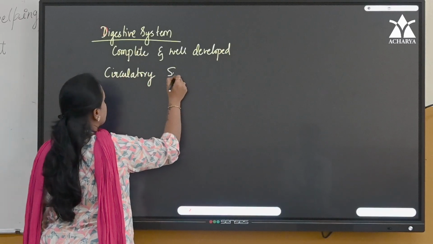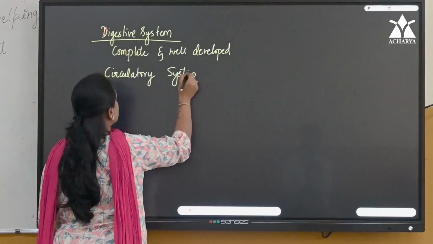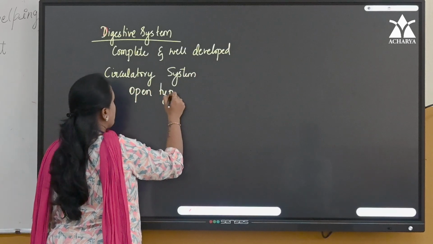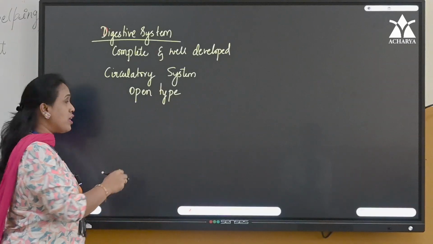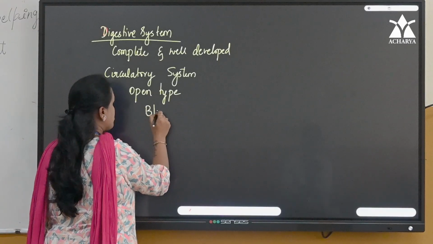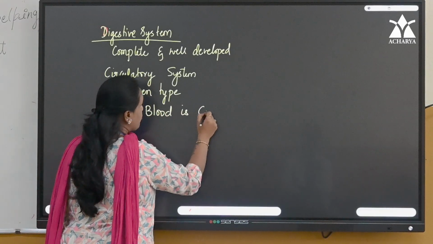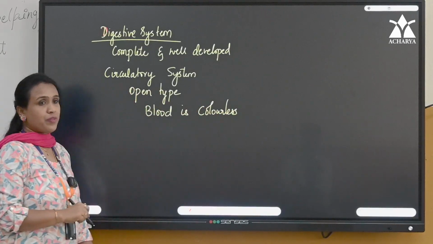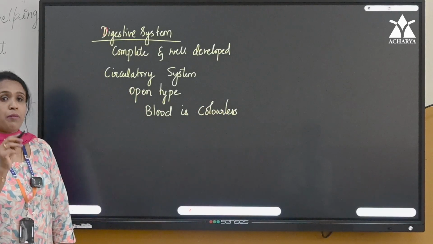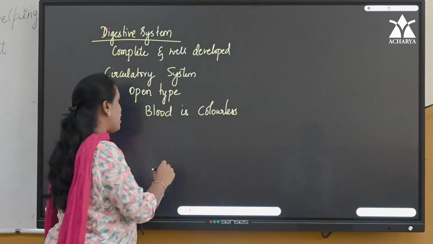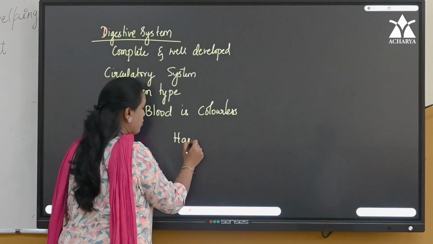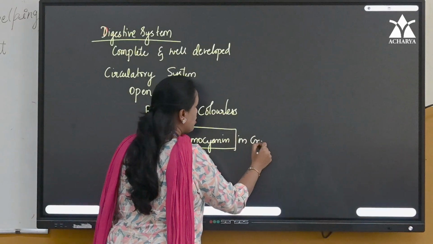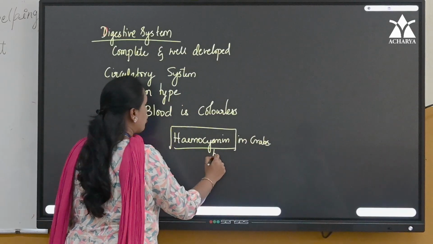Circulatory system, what is it? It is of open type. And blood is usually colorless. What is blood, children? Blood is colorless due to lack of pigment. But in case of some crabs, they have hemocyanin. In crabs we can see. Okay, so it is bluish in color.